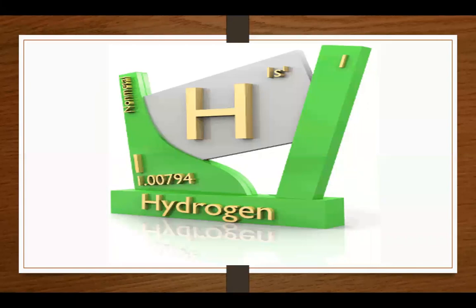Before going to the main topic, first of all, you should know some properties of hydrogen. Hydrogen is shown with the symbol capital H. Its electronic configuration is 1s1. Its atomic number is 1. It means it has one electron, which it is containing in the s subshell.